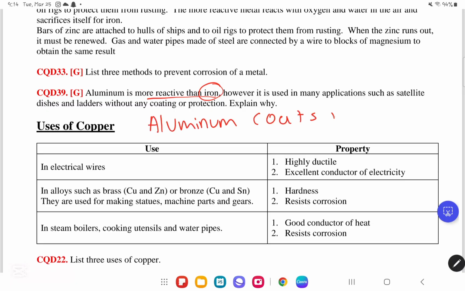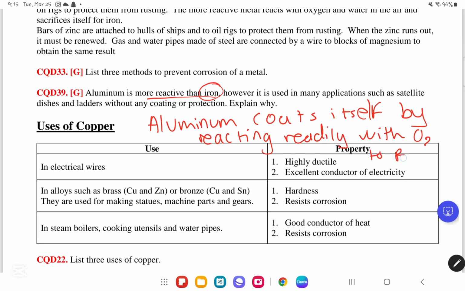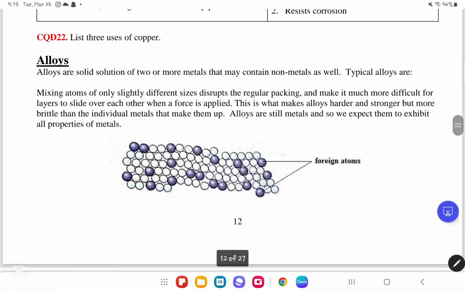coats itself by reacting readily with oxygen to form a layer of aluminum oxide. This is all you need to write and you are going to get the mark. That's it. We will move on to CQD number 20.